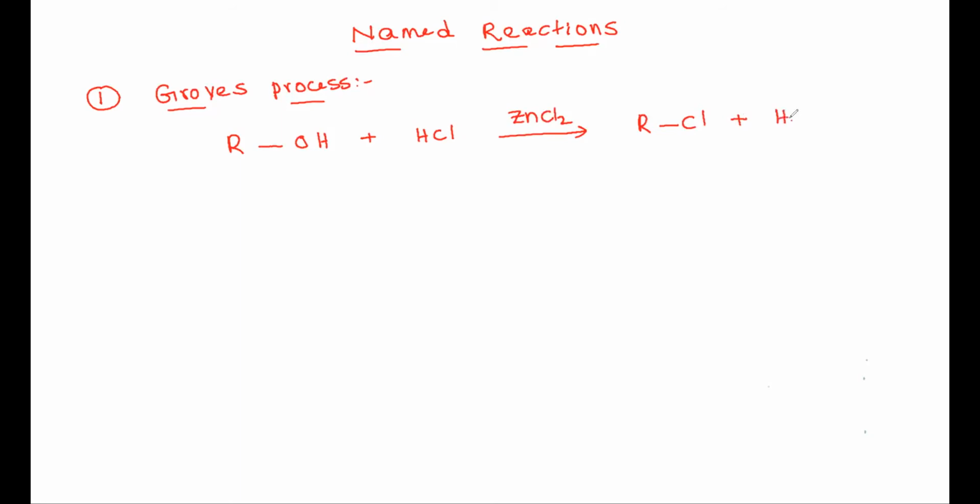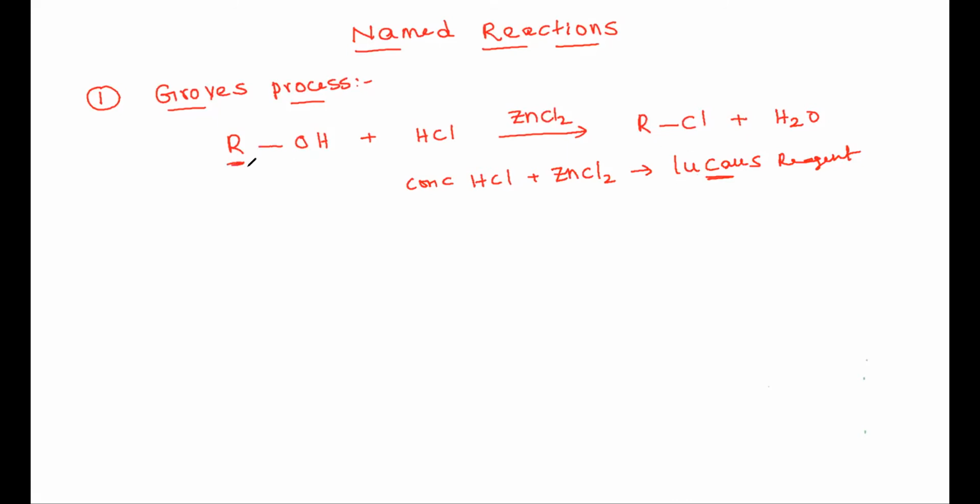RCl and water are produced. Now, in this reaction, the concentrated HCl, hydrochloric acid, and ZnCl2 mixture is known as Lucas reagent. This reagent helps in the identification of primary, secondary, and tertiary alcohols.